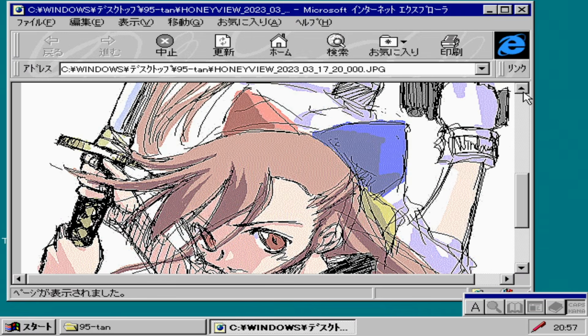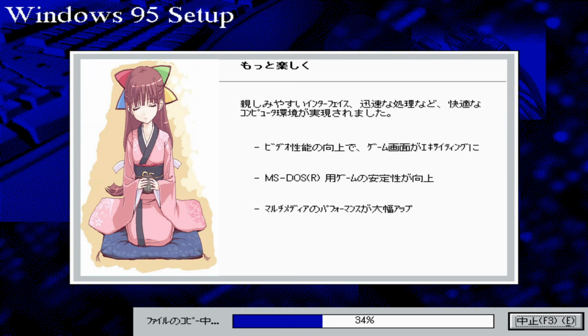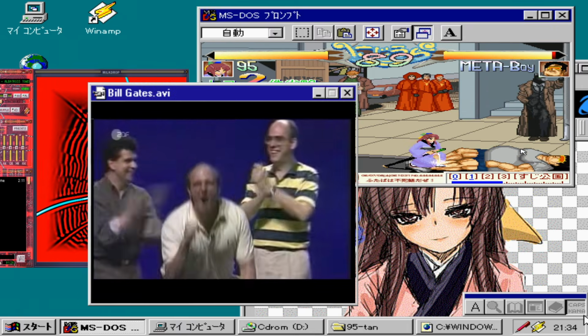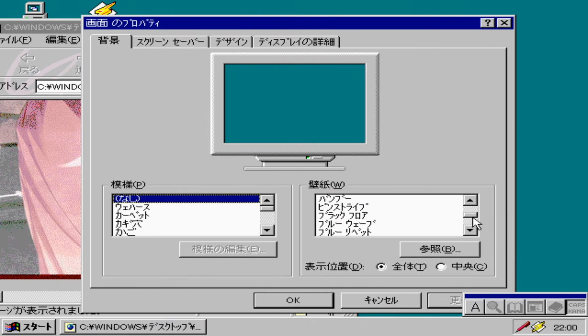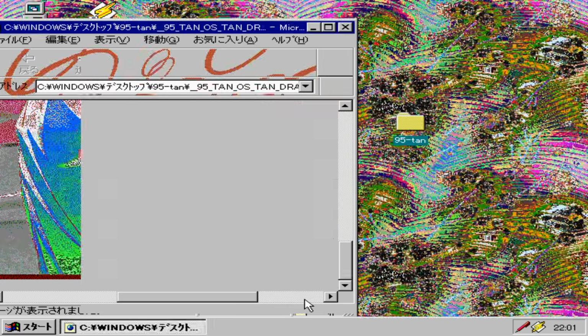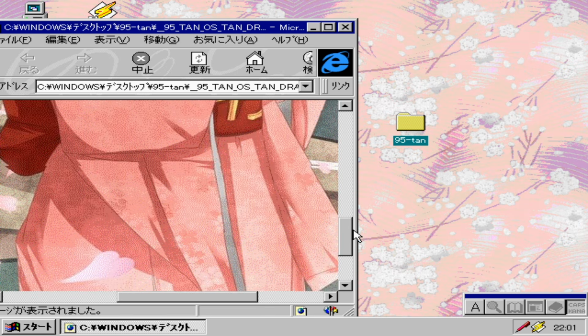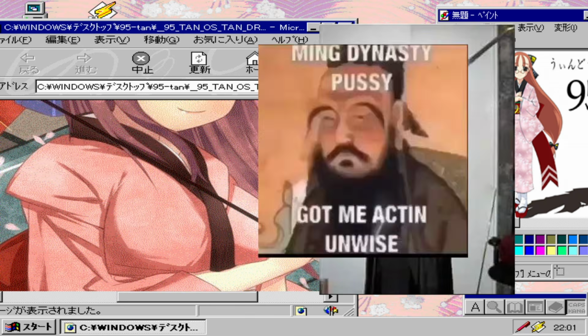95 Tan is a character that represents Windows 95. Her design is based on older time period Japanese fashion and culture, as Windows 95 was considered the beginning of the modern OS, and at the time of her creation, an old OS. Her kimono design is based off a Windows 95 Japanese exclusive wallpaper called Hanami.bmp, or also known as Hana256.bmp. Artists like to draw her wearing glasses a lot and using a katana as a weapon, which...